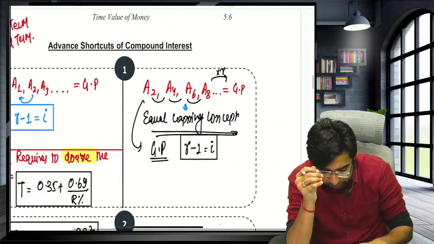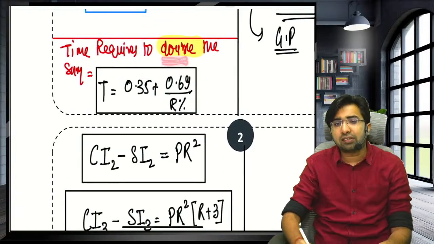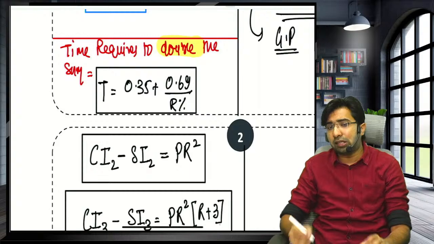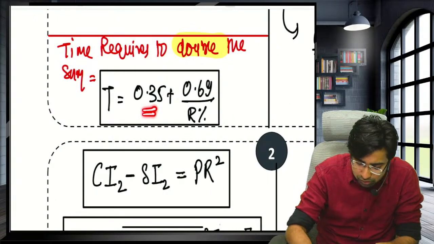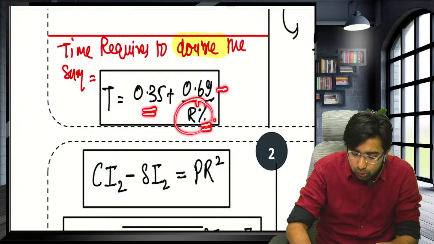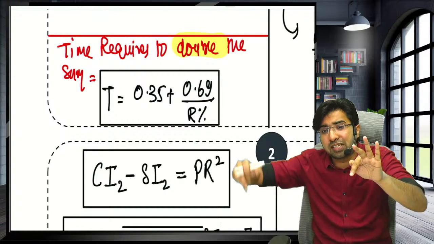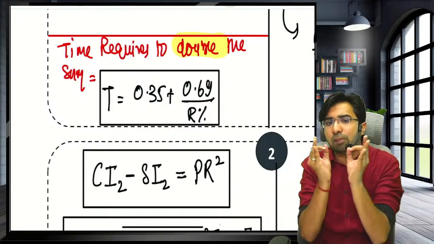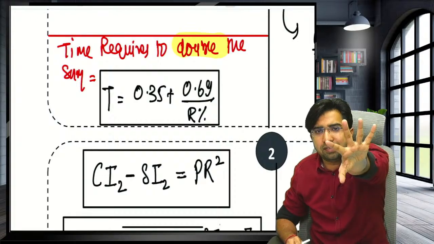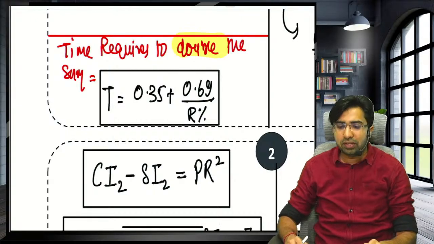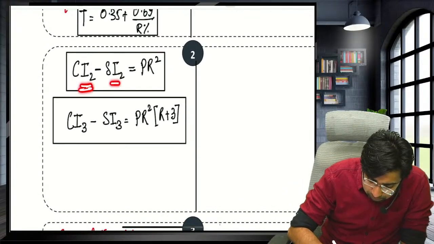Okay sir. Now second case, guys: whenever in compound interest they ask what is the time required for an amount to double itself, I'm giving you a direct shortcut. T, the time required to double itself, is 0.35 plus 0.69 divided by R percentage. Don't press R, press R percentage. If it is 5%, divide by 5, then press the percentage button. So if the question demands the time required to double, the direct trick is 0.35 plus 0.69 divided by R percent.